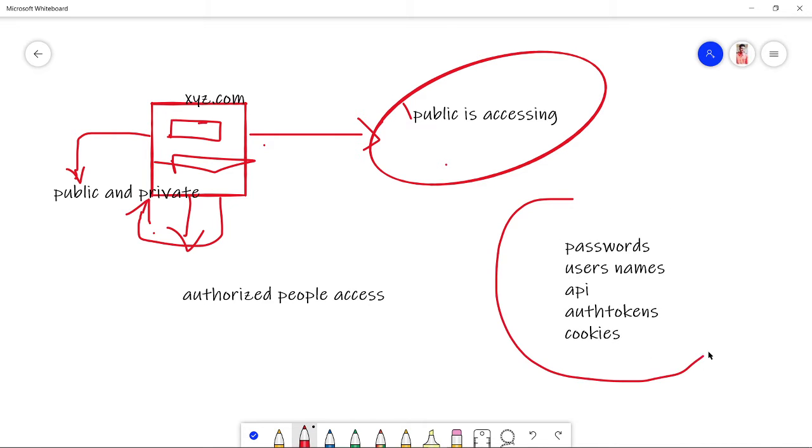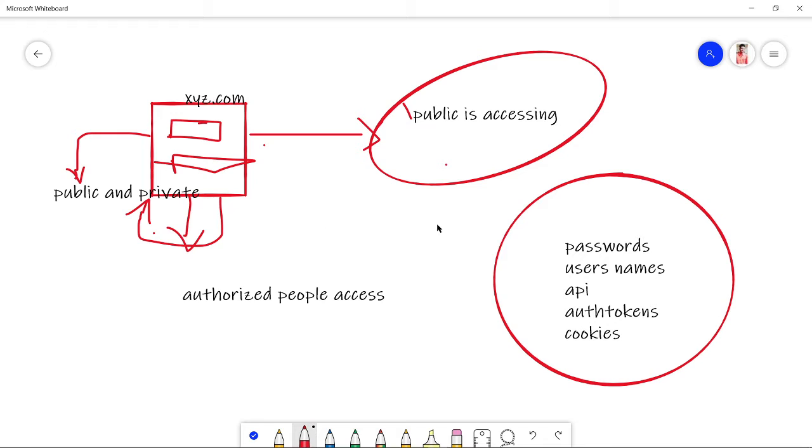If it is present inside the server's repository, and if it is able to be accessed by public people, then that comes to be a bug. Then that is accepted as a bug, and you will be rewarded too.